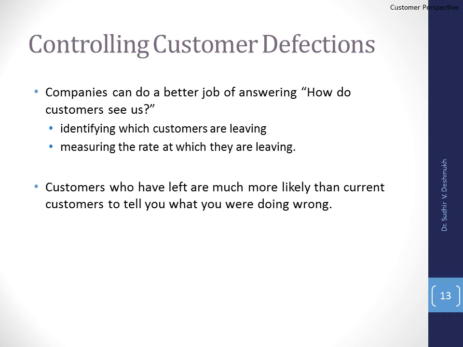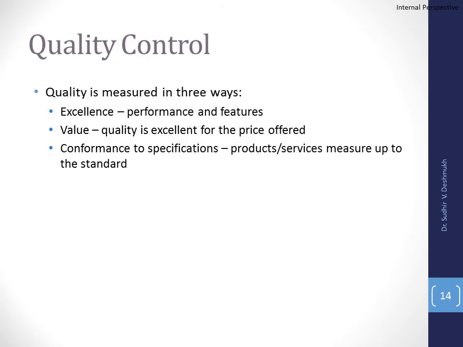So there will be dissatisfaction from the customer side, and the company may lose the customer base. So quality control is very important. How do customers see us? This is the perception that the customer has about a particular company.